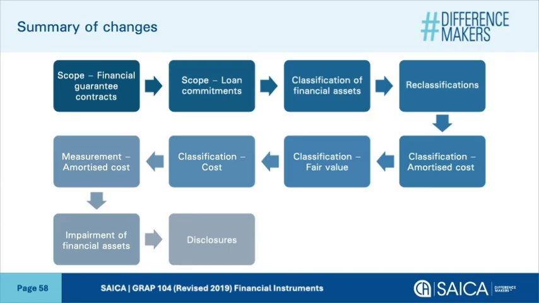Impairment of financial assets changed from the incurred loss model to the expected credit loss model. Remember, we now need to determine, for example, a significant increase in credit risk and what is seen as default. There is a general approach and a simplified approach, and we do not just look to the past. We need to consider the past, present, and future indicators to determine the ECL. There are new and additional disclosure requirements, and do not forget about the impact of the transitional provisions.